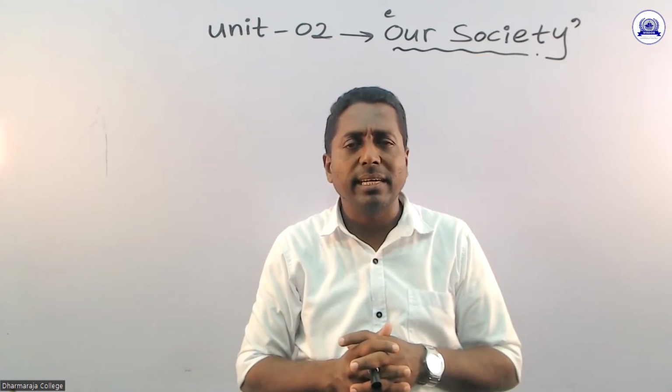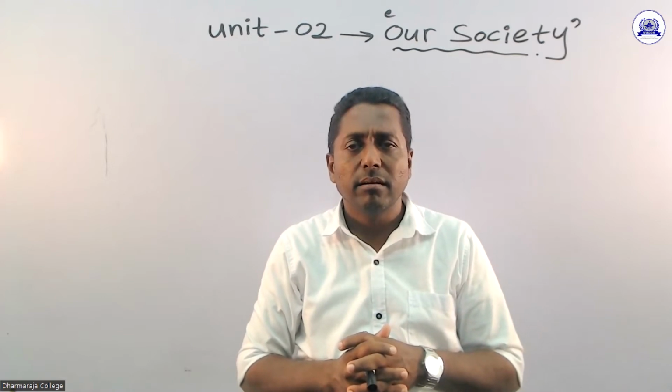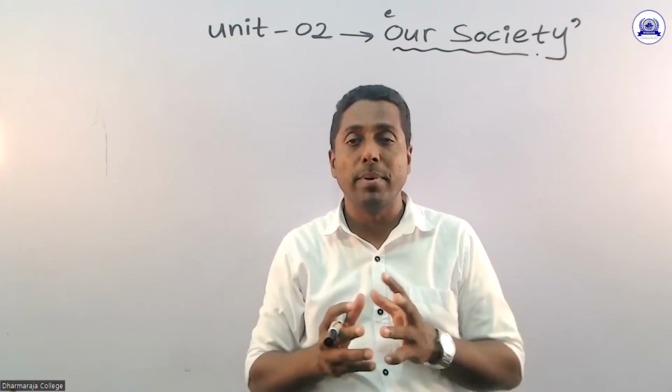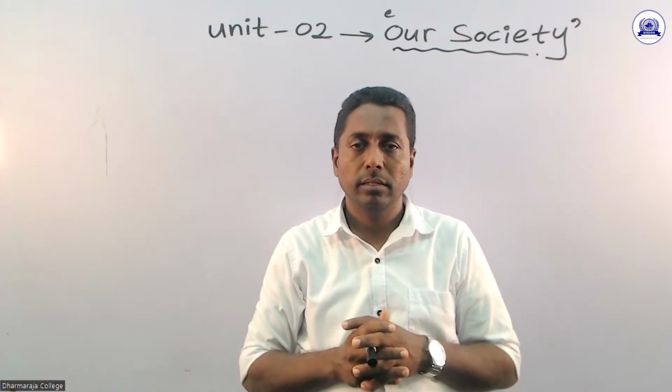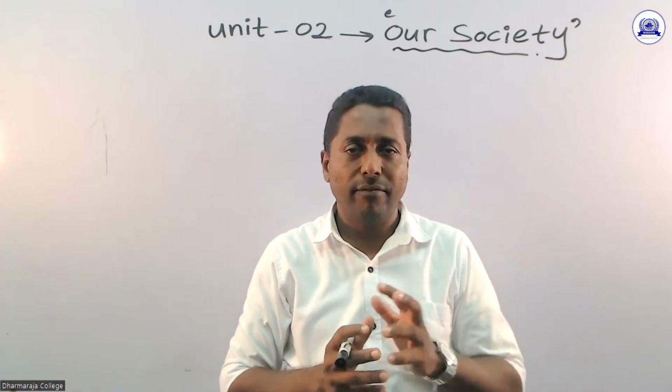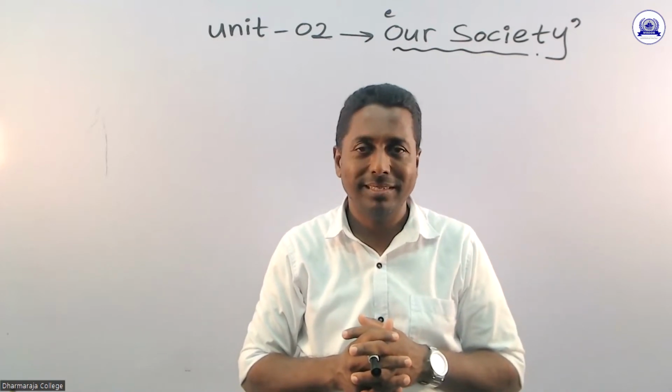A society has many members, many and more members. But a family doesn't have more members.